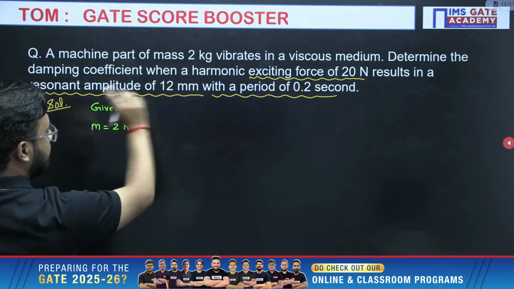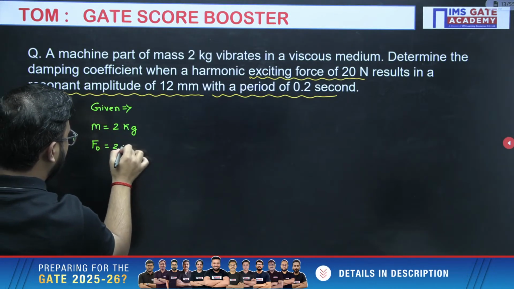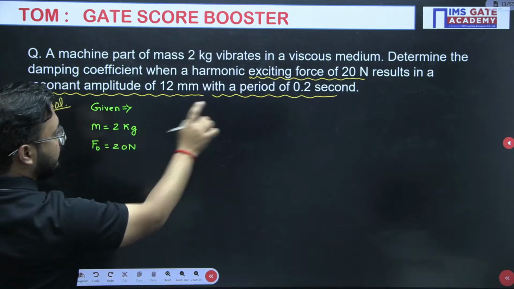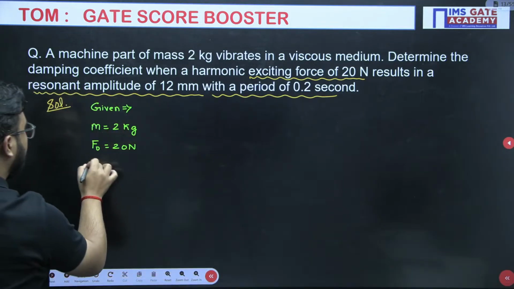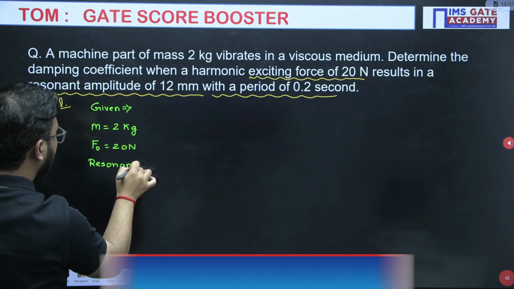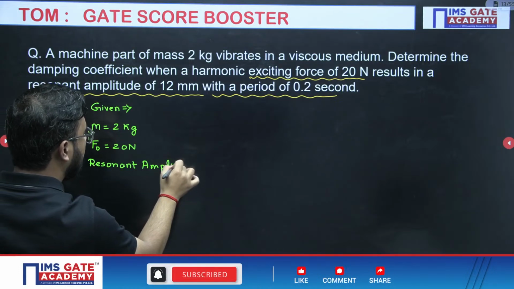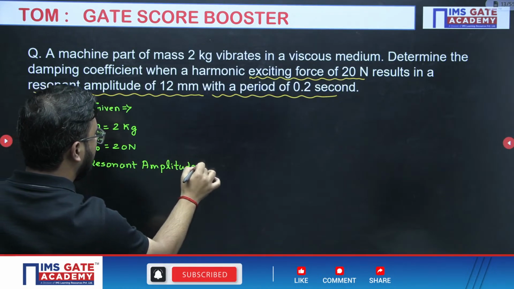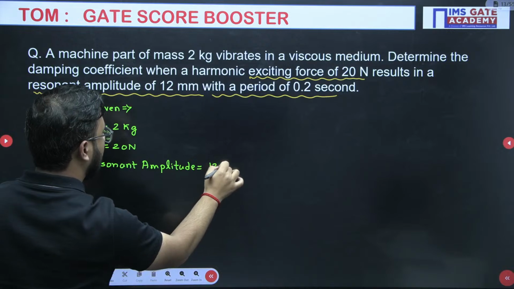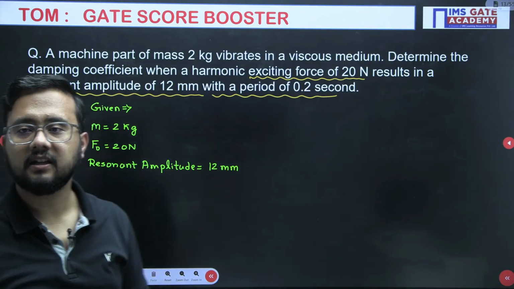Damping coefficient they are asking. Excitation force F naught, which is 20 Newton, results in resonant amplitude. What do you mean by this resonant amplitude? Amplitude at resonance condition, simply.